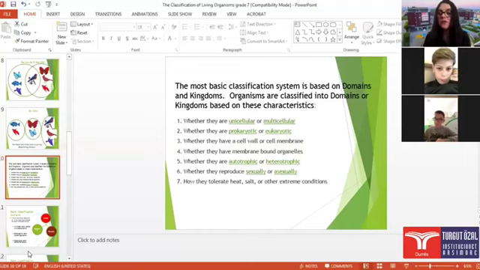What about prokaryotic and eukaryotic? The differences. Ruben or me? Who wants to say? I can say. Okay, say it. Prokaryotic, to explain their characteristics. For example, bacteria.